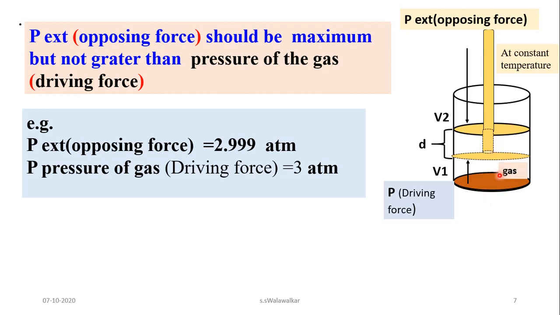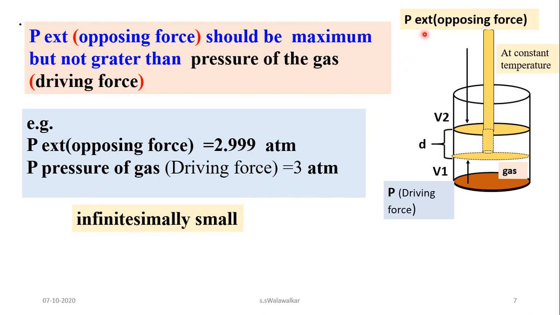Just now we have studied that compression of gas takes place. But if the pressure of the gas is 3 atmosphere and the pressure of the opposing force is 2.999 atmosphere, that is nearly equal to 3, the difference between the driving force and opposing force is very small. Opposing force is maximum, but it does not exceed the pressure of the gas. The difference between these two is very small. Such a difference is called an infinitesimally small difference.